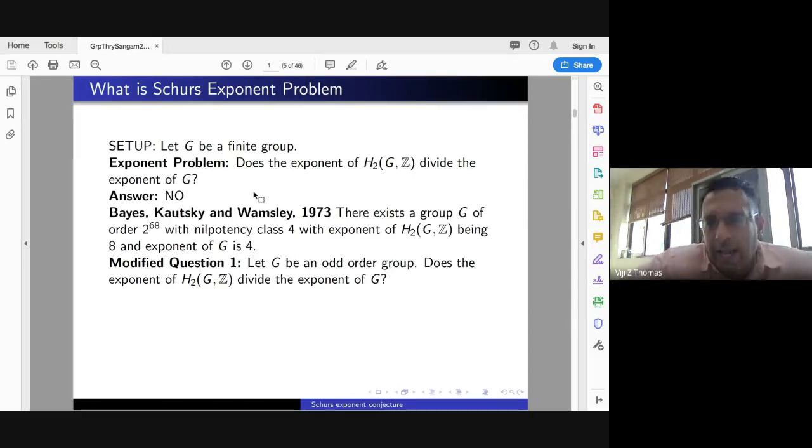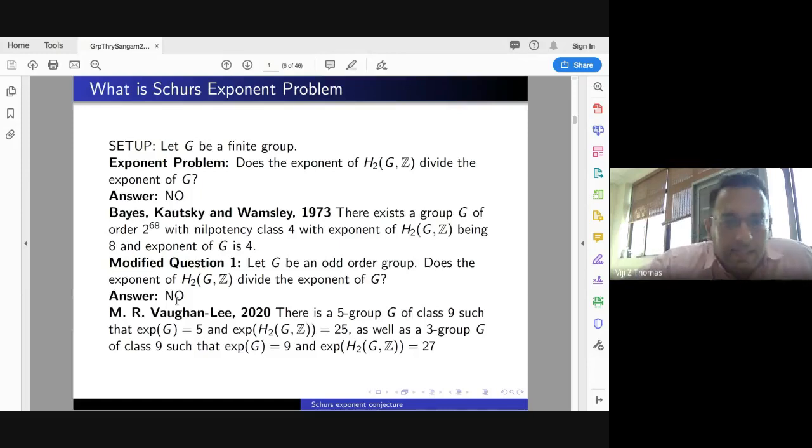Then I told him what my motivation was, and told him that it is about this exponent problem, and that I feel that it perhaps may not be true from 5 generators onwards. But after I think 2 weeks or so, he did some calculations and he came with a counterexample. So the answer is again no.